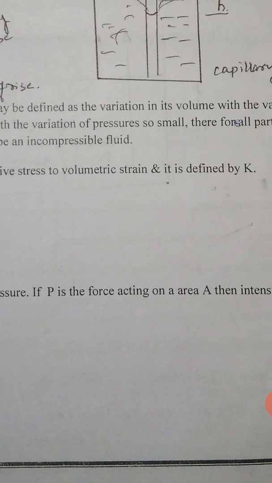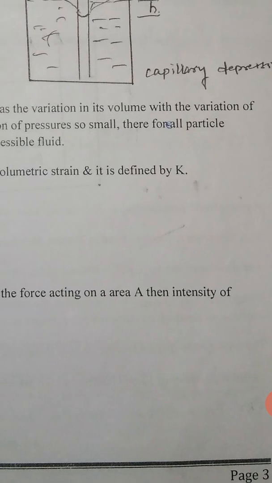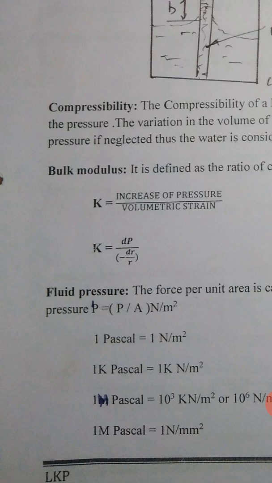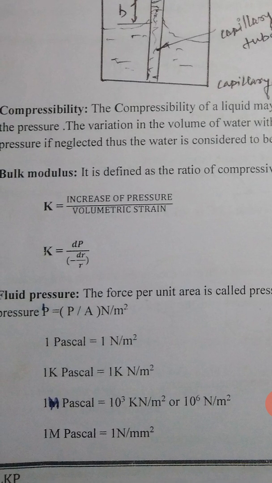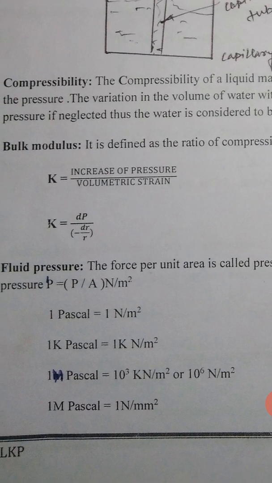If P is the force acting on the area A, then intensity of pressure p equals P by A, in Newton per meter square. 1 Pascal equals 1 Newton per meter square, and 1 kilopascal equals 1 kilonewton per meter square. 1 megapascal equals 10 raised to 3 kilonewton per meter square, or 10 raised to 6 Newton per meter square, that is 1 Newton per mm square.